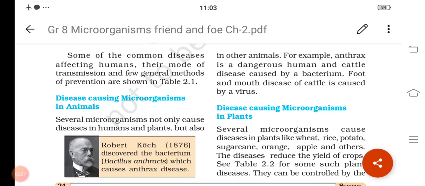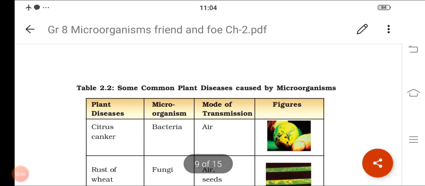So foot and mouth disease in cattle like cow and goat is caused by a virus, and anthrax disease is caused by Bacillus anthracis bacteria. These are some common examples which affect cattle and also some human beings. Now I think you are clear with plant disease, animal disease and human disease. Next we'll move on to the next heading.